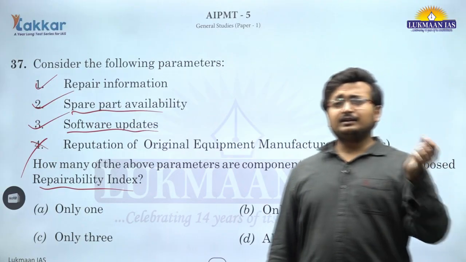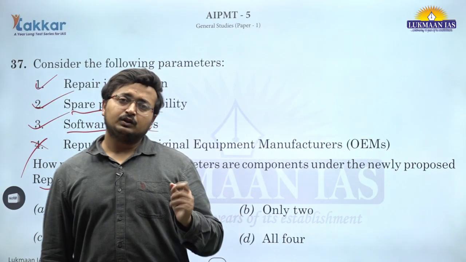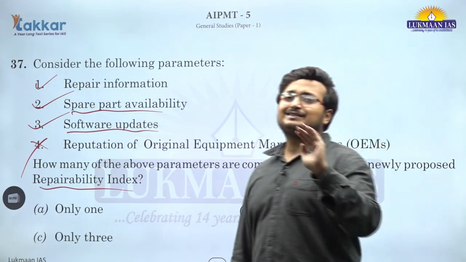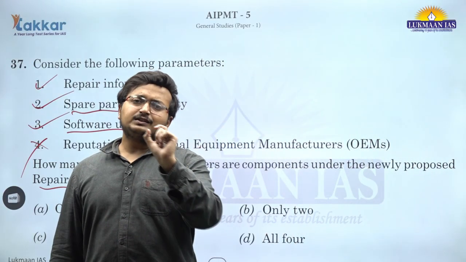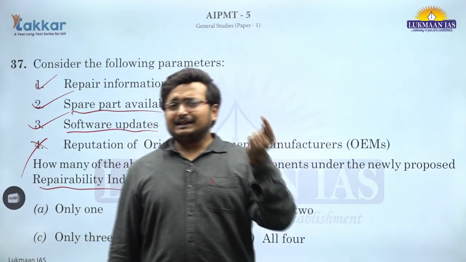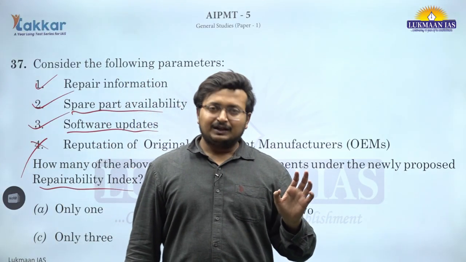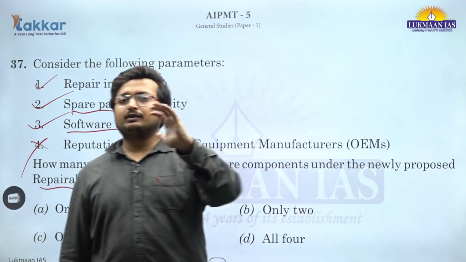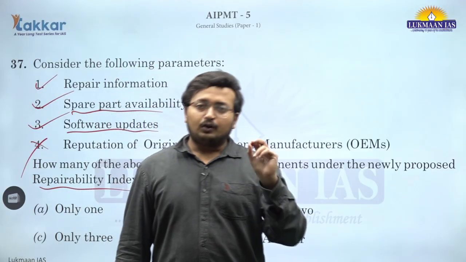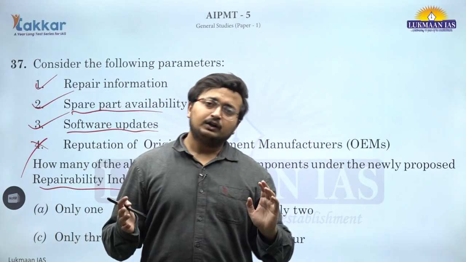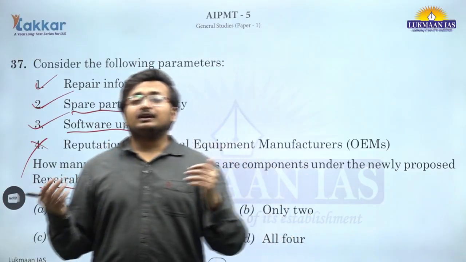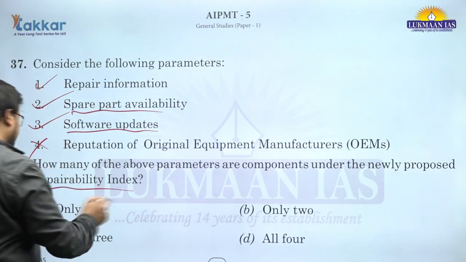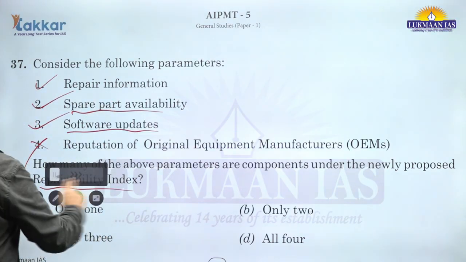Exchanging it for a newer product may increase GDP because new products are getting produced, but that can actually be imposing certain negative consequences on the environment, because we need to extend the usability. By only changing certain components which are defective, we can get it repaired and again extend its life usage. And that is the idea behind the repairability index, so that a particular company should also bring out their specific spare parts, the knowledge about how to get it repaired, and this is how we can increase its usability. We can also extend their life cycle. That is the idea behind right to repair. 1, 2, 3 are only correct. C is the correct answer for question number 37.